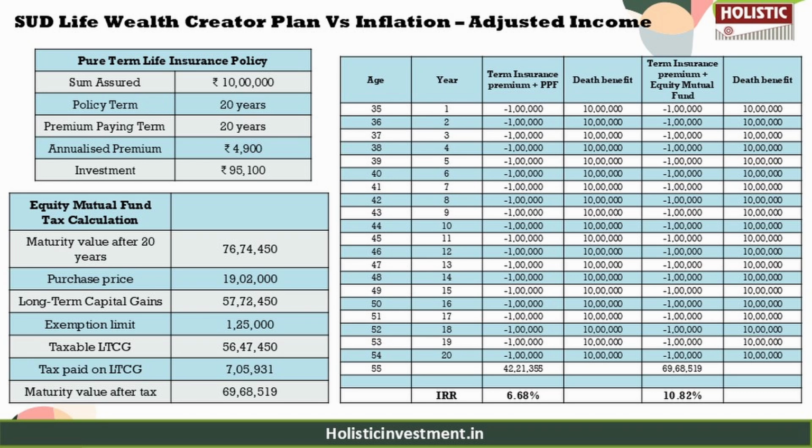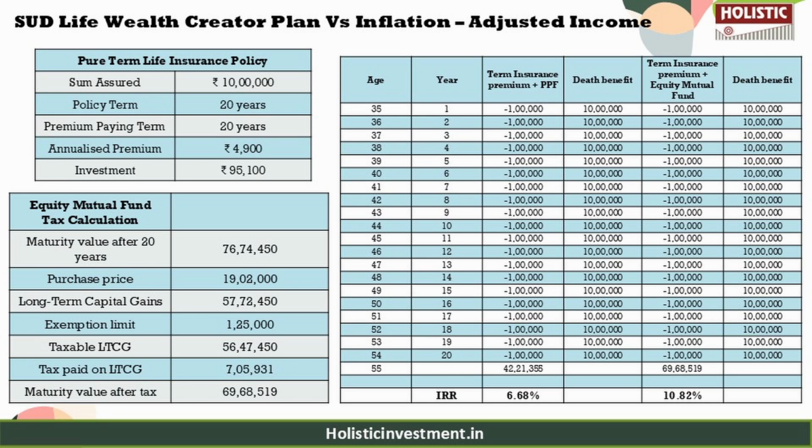So in the pure term plus PPF combination, the final maturity value comes around 42.21 lakhs, yielding an IRR of 6.68%. So despite being a debt instrument, PPF outperforms even the 8% return scenario of the SUD policy.